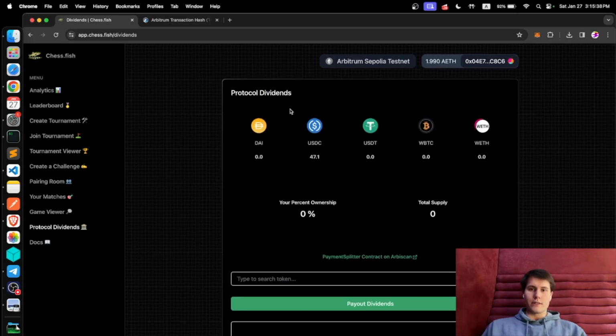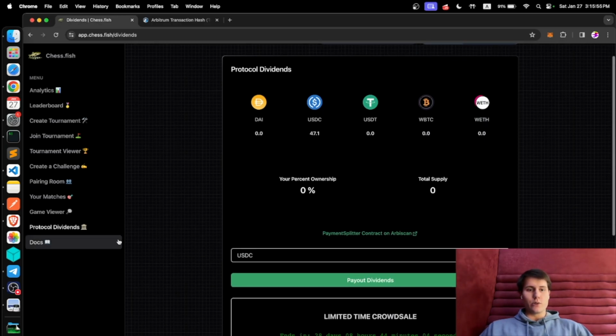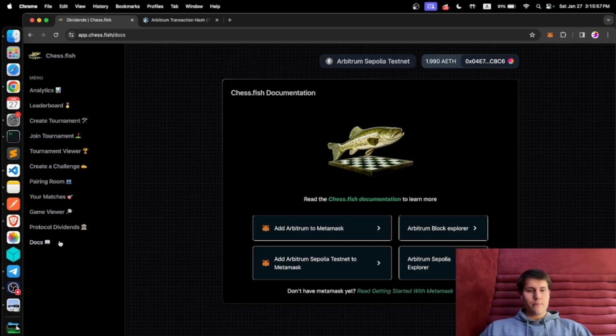So that's what protocol dividends does. So say you want to withdraw USDC and you own 10% of the ChessFish tokens, you'll be able to withdraw your portion of earned dividends. So that's how dividends work on ChessFish.